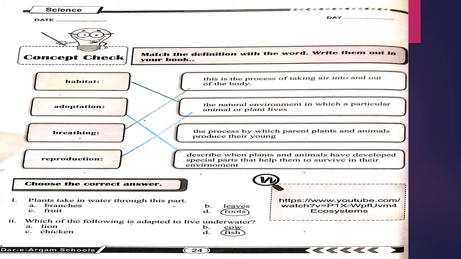Next question is, choose the correct answer. First, plants take in water through this part. First option is branches, leaves, fruit, root. Right option is roots. Second, which of the following is adapted to live underwater? Lion, cow, chicken, fish. Correct option is fish.